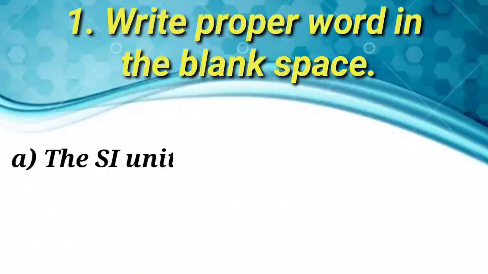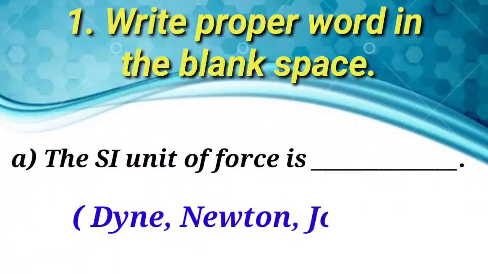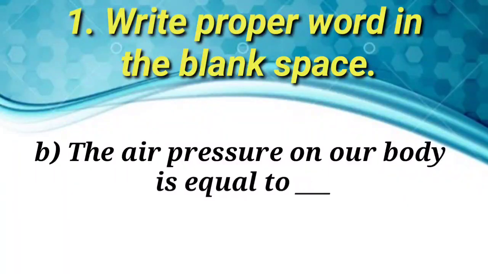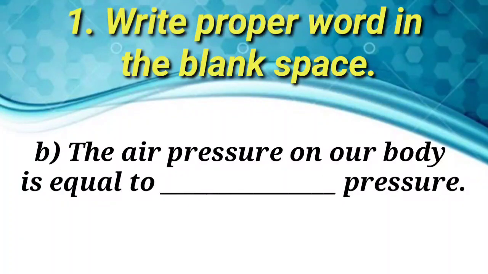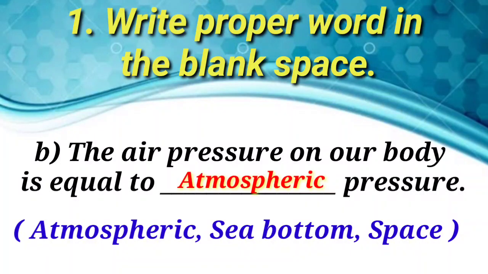A. The SI unit of force is dash dash: Dyne, Newton, Joule. Answer. The SI unit of force is Newton. B. The air pressure on our body is equal to dash dash pressure: atmospheric, sea bottom, space. Answer. The air pressure on our body is equal to atmospheric pressure.